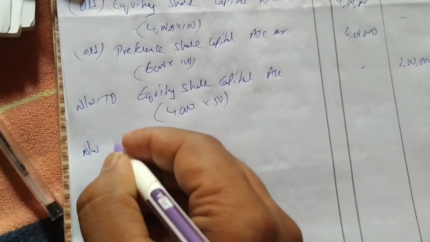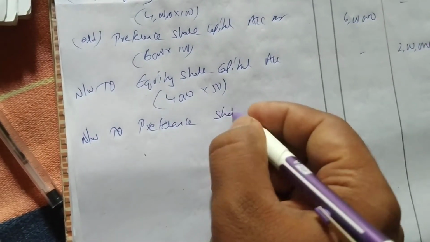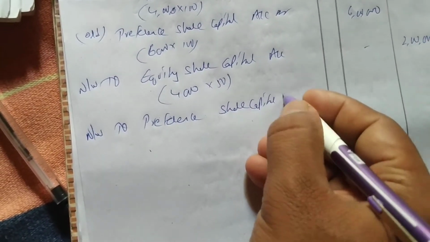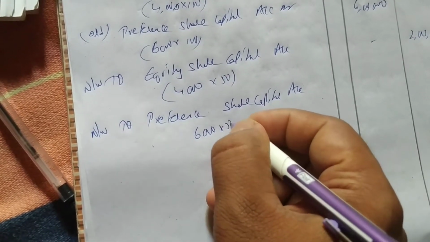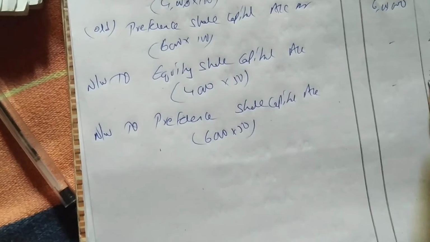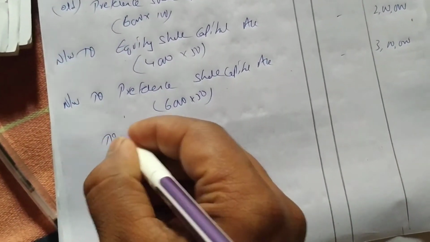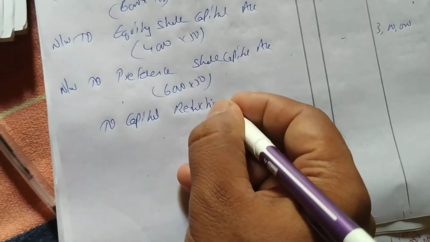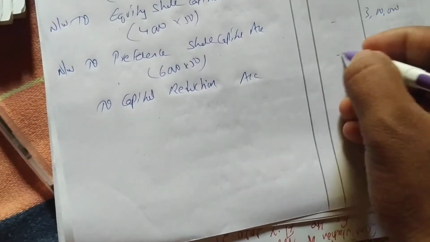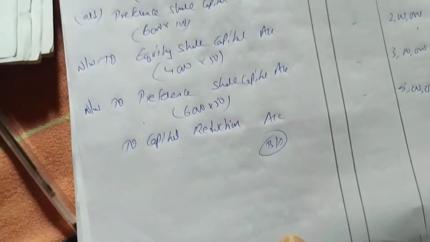Next, again new, you write to preferential capital account. How much? 6,000 into 50. How much are you getting? 3 lakhs. Okay, so from 10 lakhs you will take out 5 lakhs. The balance will be 5 lakhs to capital reduction account, 5 lakhs. So this is the balance.